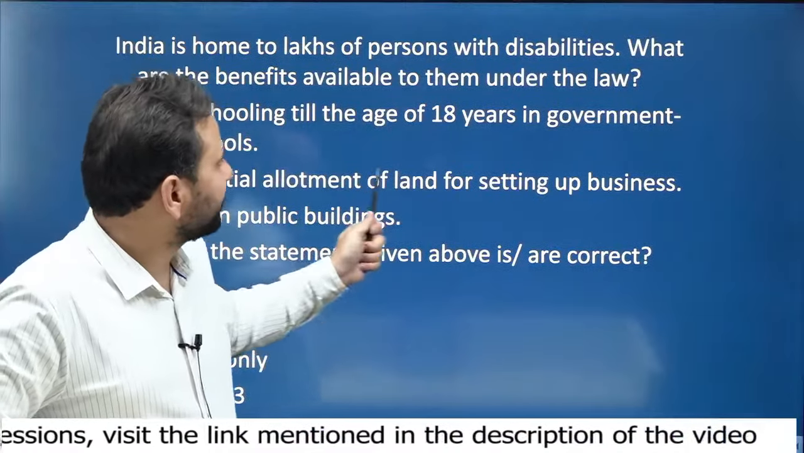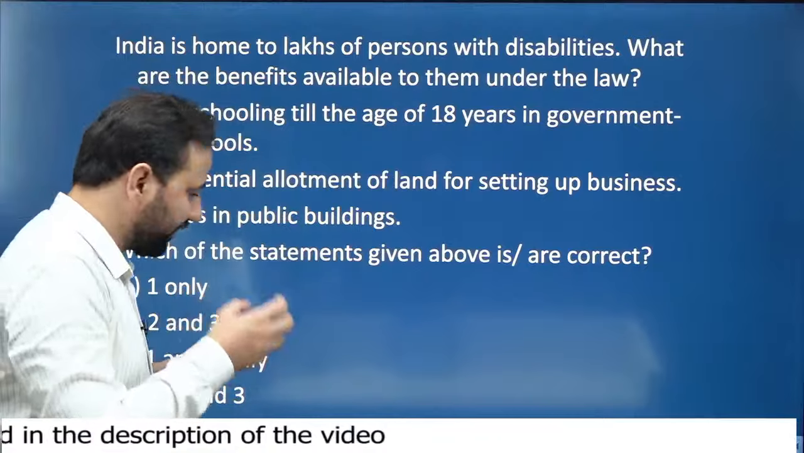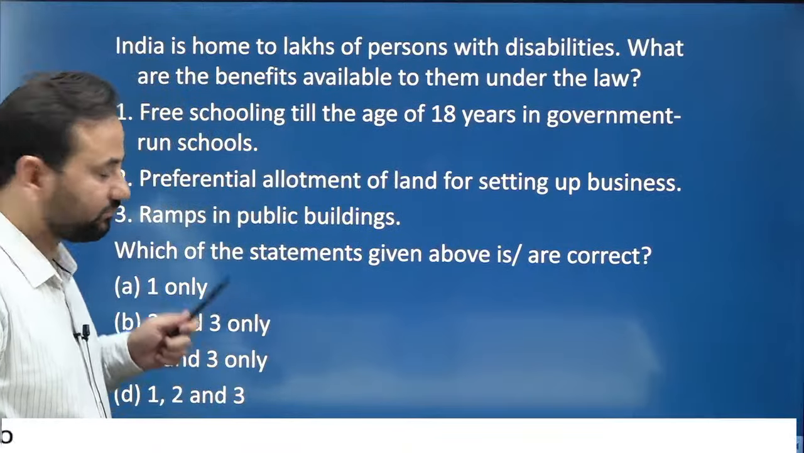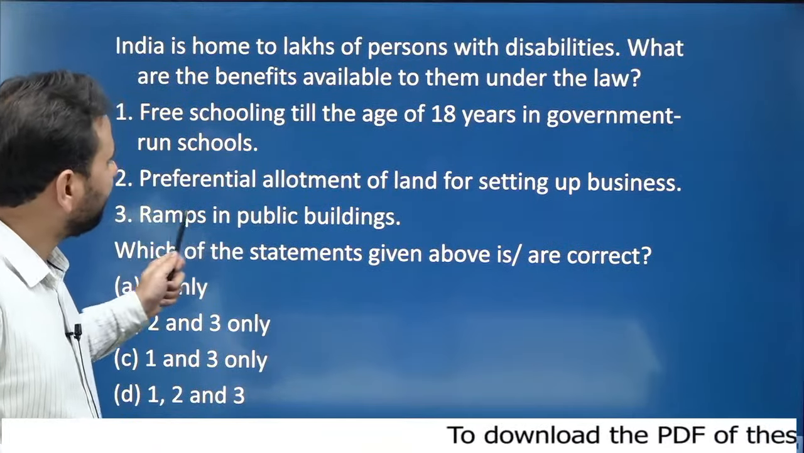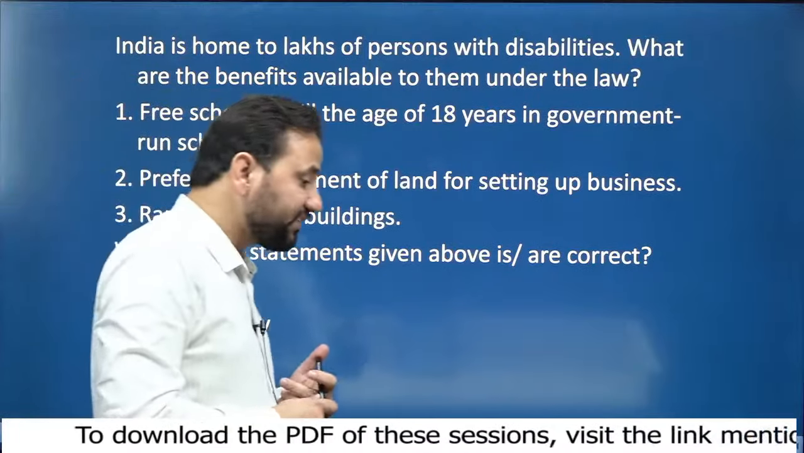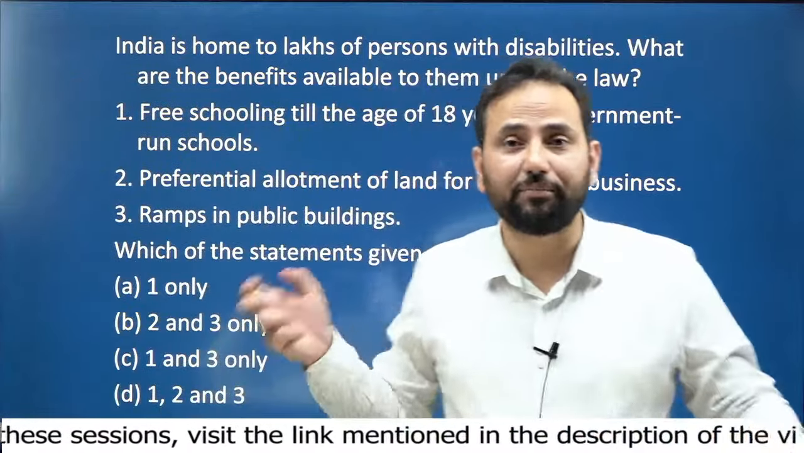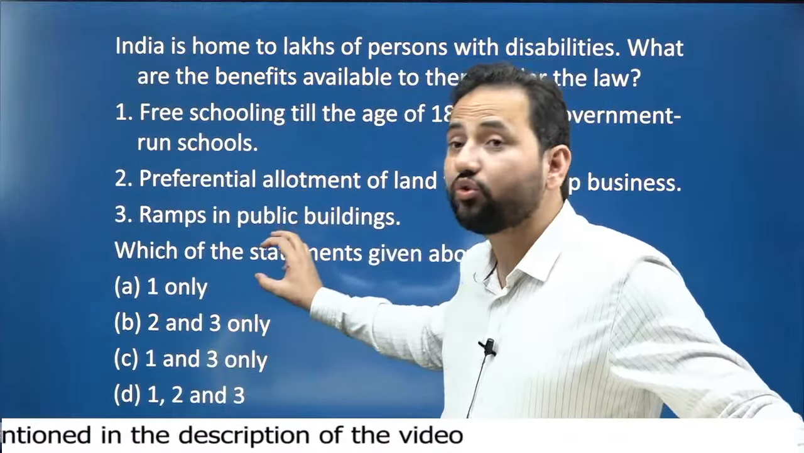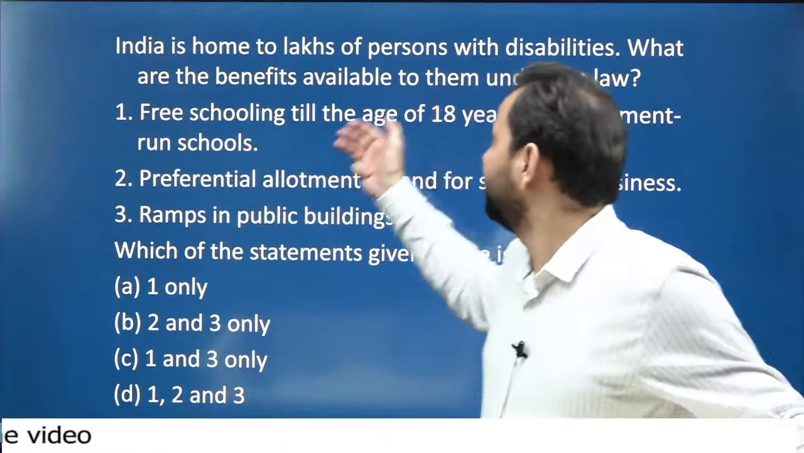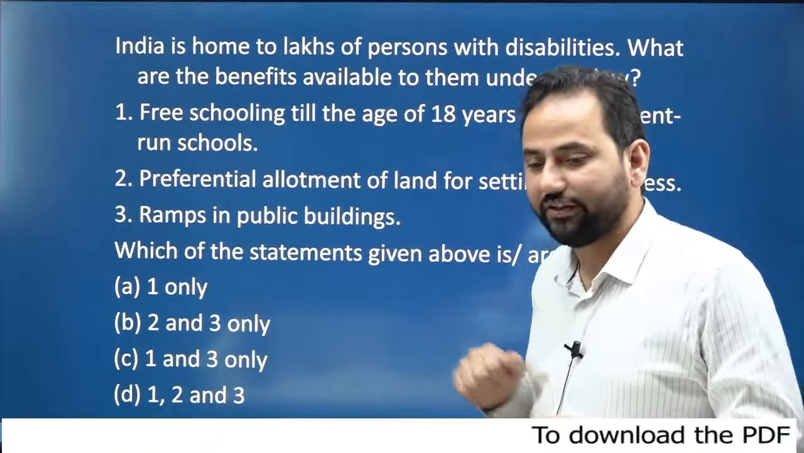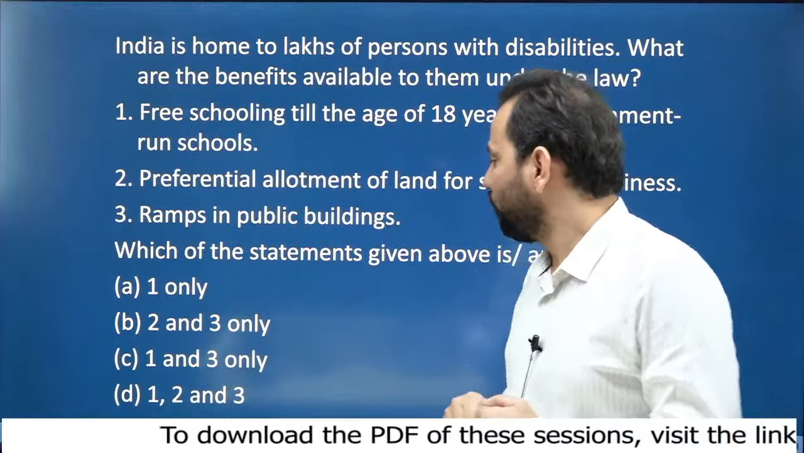Preferential allotment of land for setting up business is also done at various levels. And we have ramps in public buildings, we generally see this. However, this doesn't mean that everywhere these things will be. But the government tries to give these benefits to persons with disabilities. So the answer would be D only, that is 1, 2 and 3.